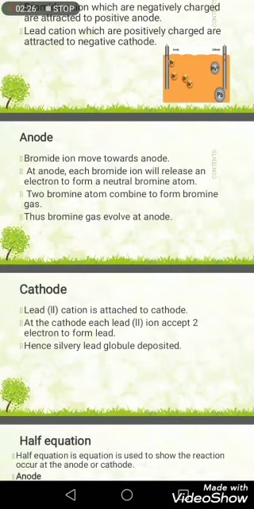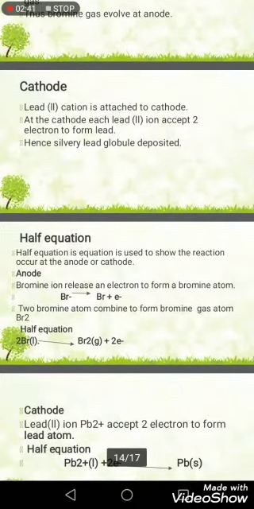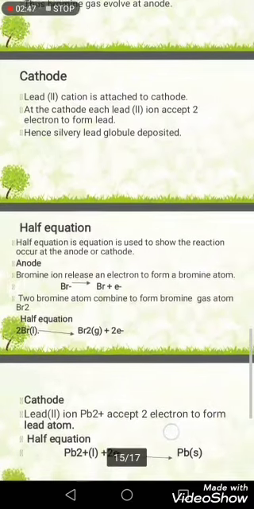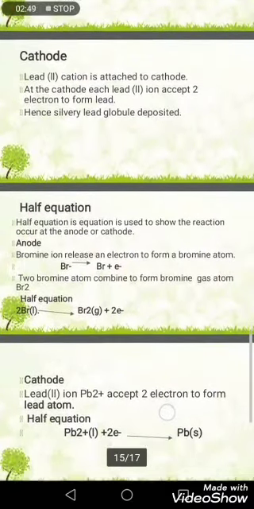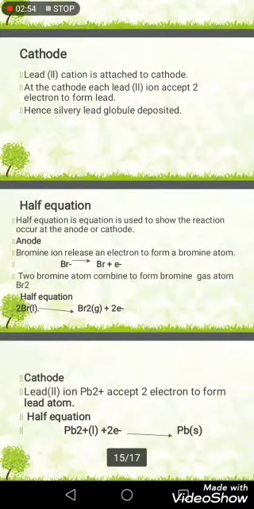At the anode, each bromide ion releases an electron to form a neutral bromine atom. Two bromine atoms combine to form bromine gas. Thus, bromine gas evolves at the anode. Cathode: lead cations are attracted to the cathode. At the cathode, each lead ion accepts 2 electrons to form lead. Hence, a silvery lead globule is deposited.